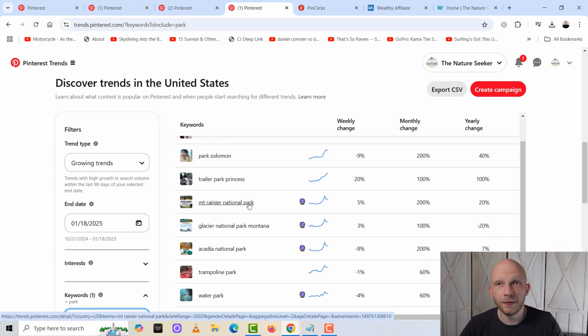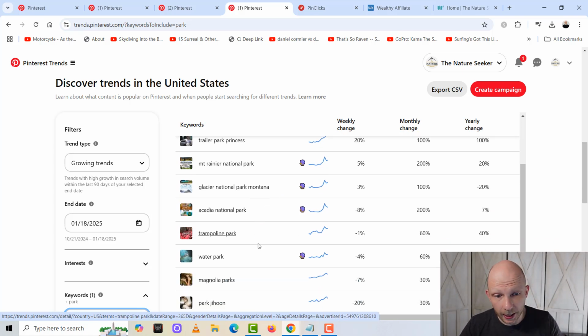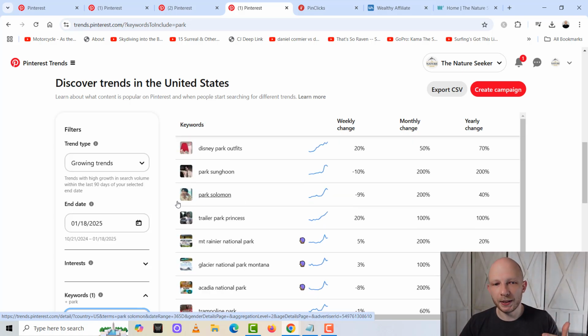If I don't already have an article about that, I can create an article about that. Then I create Pinterest pins, which literally would say Mt Rainier National Park, because this is a rising trend. Glacier National Park, Montana, Acadia National Park. There's so many places that I see that are rising in terms of searches that I can just start making the pins now for these and let them marinate as the popularity goes up, so I can potentially hit that wave of popularity when it hits its peak. So that's the second way to find Pinterest keywords.